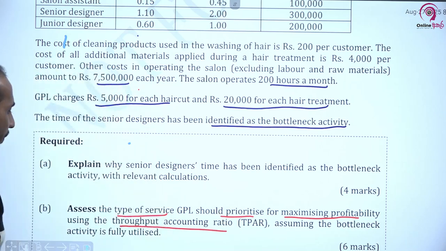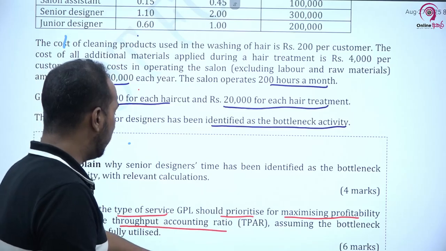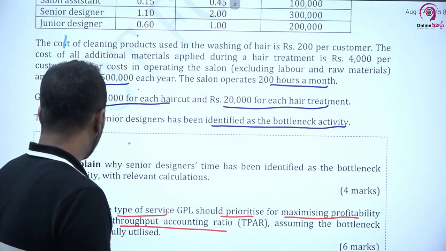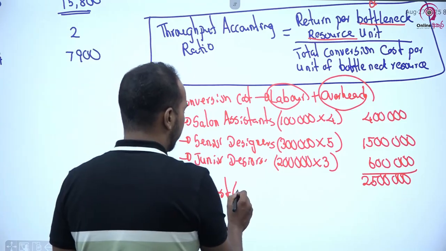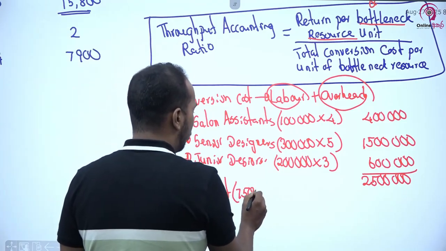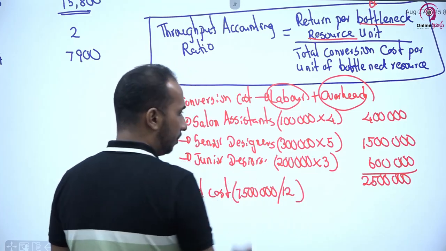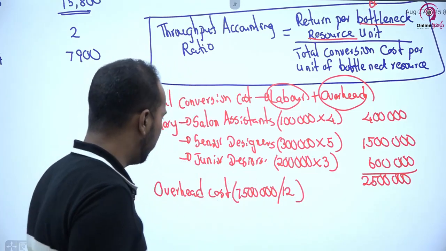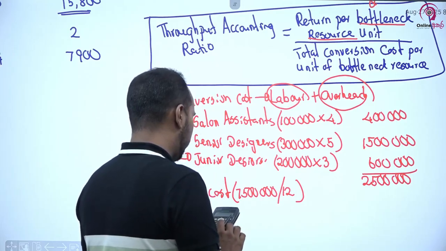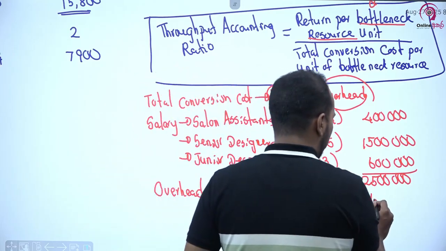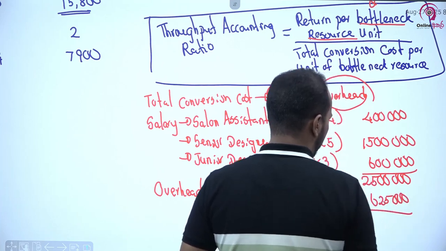So what we have to do? We have to convert it into monthly figures. Okay. So yearly overhead cost is 7.5 million. We have to take the monthly overhead cost. So I am dividing this by 12. Right? So 7.5 million divided by 12 in the sense it is 625,000. Now I can take what?